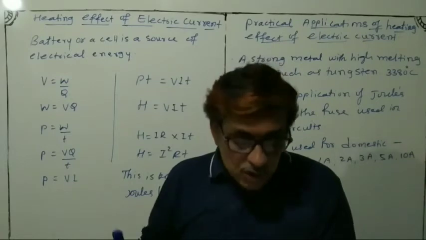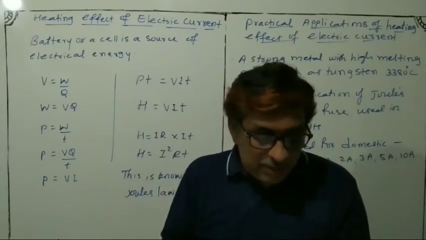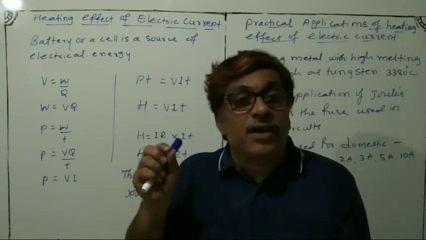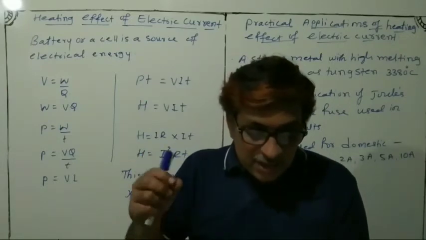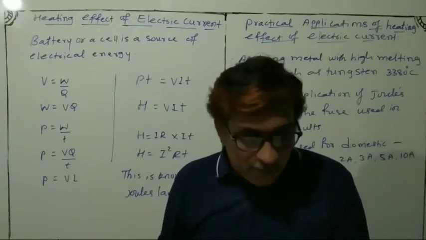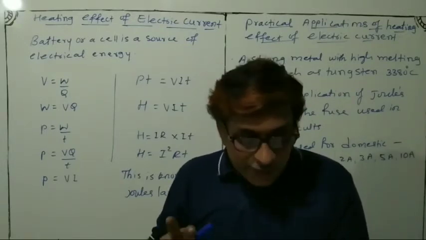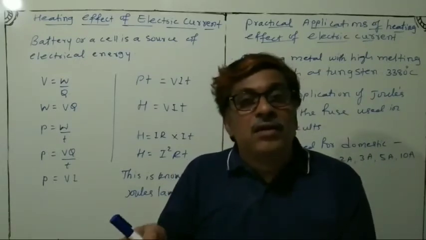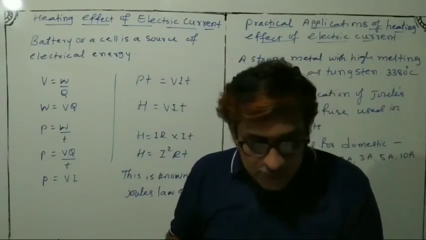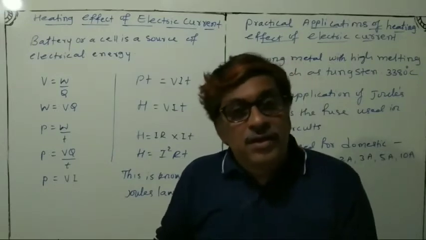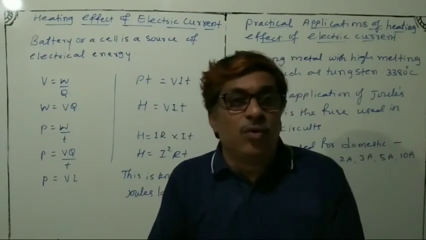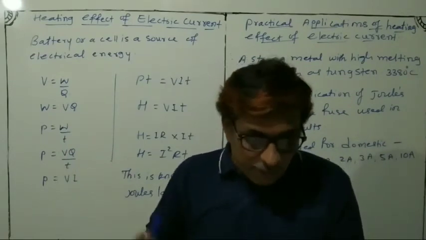Whenever we are passing the current, the chemical reaction takes place, and due to that a potential difference is created at the two terminals. So due to this, the electrons flow in the resistors or the system of resistors. See, dear students, due to the current, the system is working as well as heat is also produced. The heat, which we don't want, will be wasted.